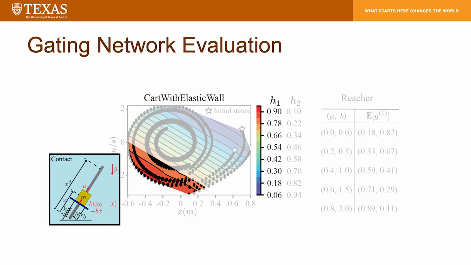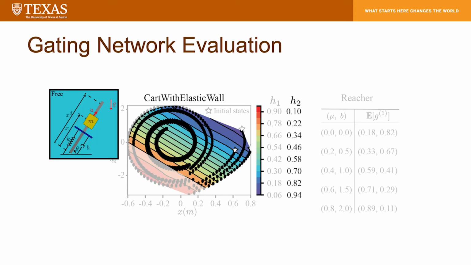The phase plot demonstrates that the NMOE successfully assigns input data, which have negative displacement and negative velocity, where the cart is most likely in contact with the elastic wall, to the first cooperative NMOE. Similarly, the NMOE successfully assigns inputs to the second cooperative NMOE when the cart is in contact-free mode.